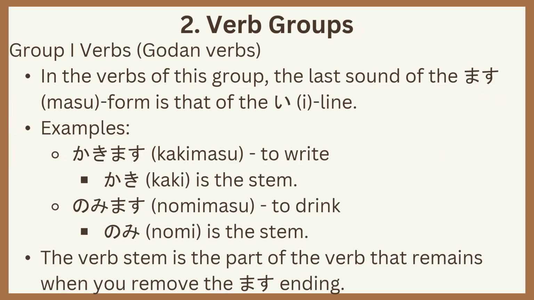Number 2, verb groups. Group 1 verbs, Godan verbs. In these verbs of this group, the last sound of the masu form is that of the I line. Examples: kakimasu, to write. Kaki is the stem. Nomimasu, to drink. Nomi is the stem. The verb stem is the part of the verb that remains when you remove the masu ending.